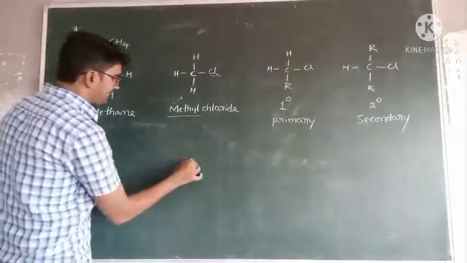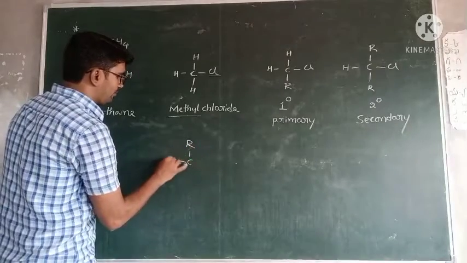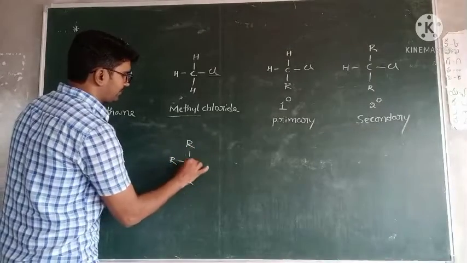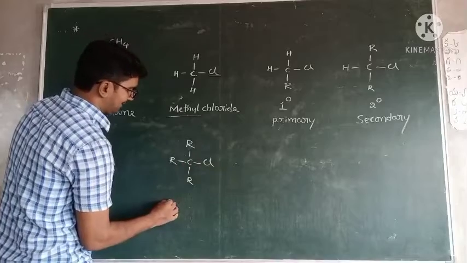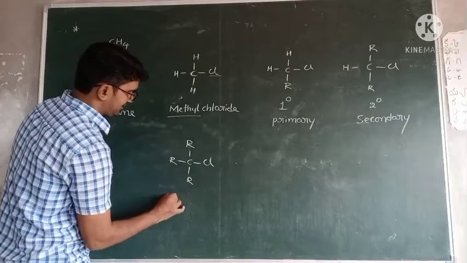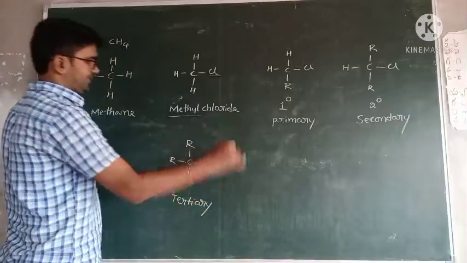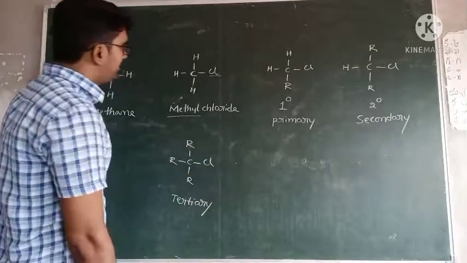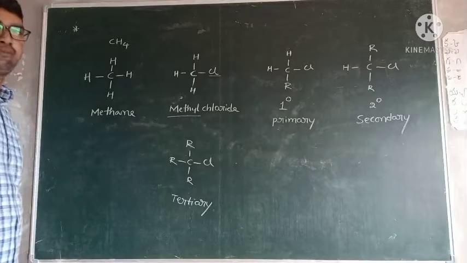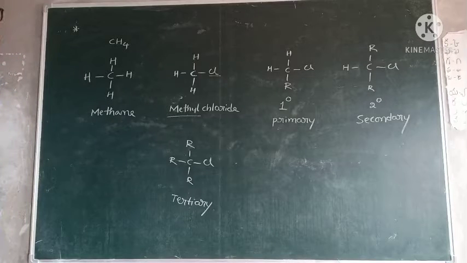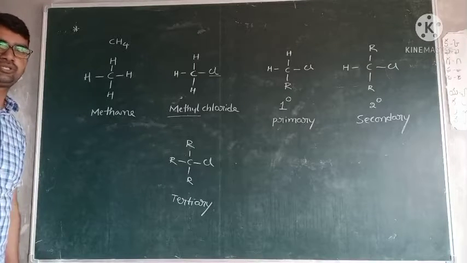If carbon contains no hydrogens, only 3 alkyl groups, then it is called tertiary. Do you understand? This is one of the basic concepts of organic compounds, right?